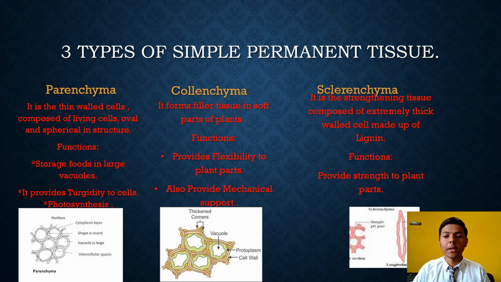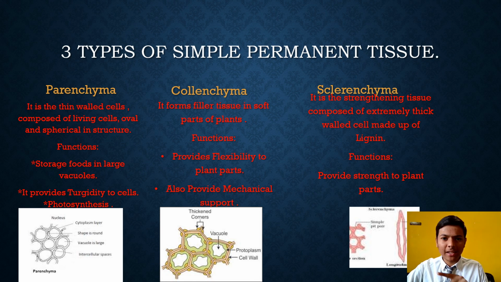Three types of simple permanent tissue: first is parenchyma, second is collenchyma, and third is sclerenchyma. So parenchyma is made of thin walled cells composed of living cells, oval and spherical in structure.